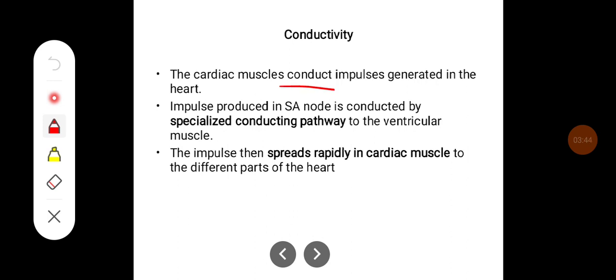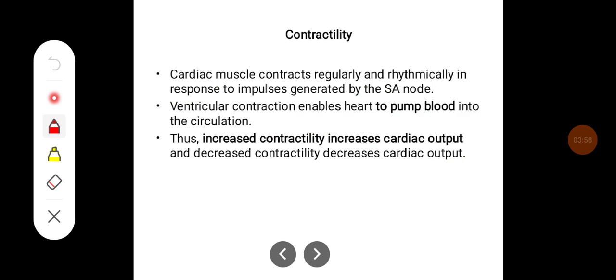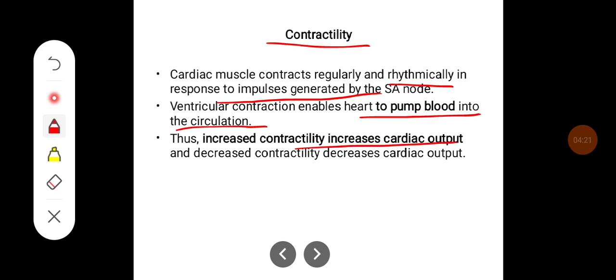Conductivity. The cardiac muscles conduct impulses generated in the heart. The impulse produced by the SA node is conducted by a specialized conducting pathway to the ventricular muscle. The impulse then spreads rapidly in the cardiac muscle to different parts of the heart. Contractility. The cardiac muscle contracts regularly and rhythmically in response to impulses generated by the SA node. Ventricular contraction enables the heart to pump blood into the circulation. Thus, increased contractility increases the cardiac output, and decreased contractility decreases the cardiac output.